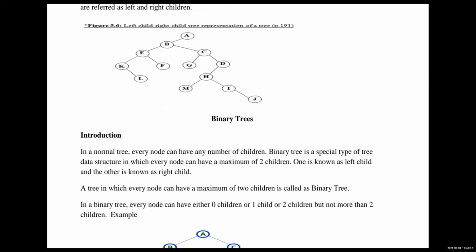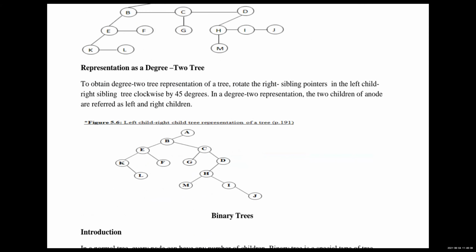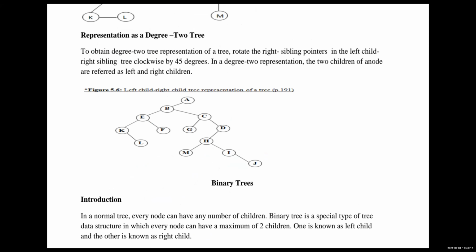Okay, so far clear, students, or any doubt? So in this way, how to rotate the tree by 45 degrees. That tree we call a binary tree. What is a binary tree? A tree containing at most two children.